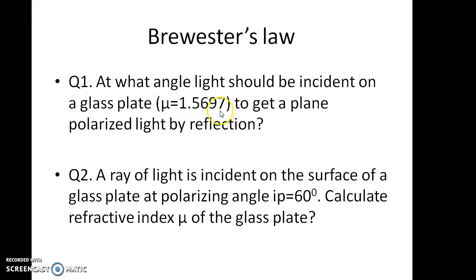Here in question 1, you are given the refractive index mu and you have to calculate the polarizing angle IP, while in the next question you are given the polarizing angle IP and you have to calculate the refractive index mu.